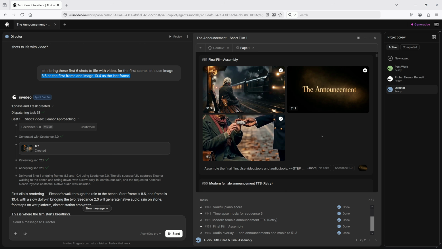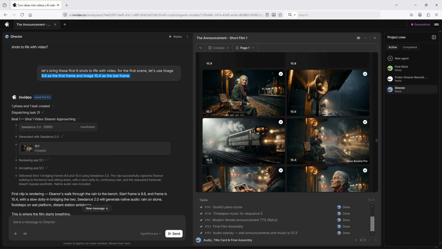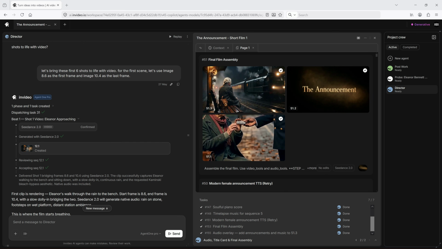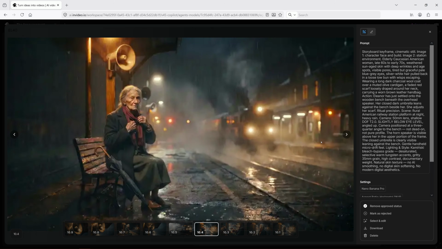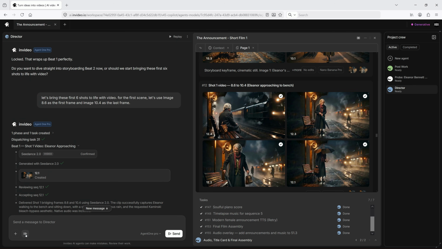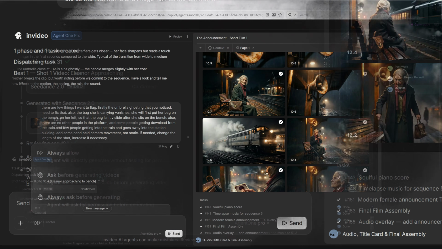Once the keyframes, shot list, and scene sequence were finalized and locked, it was finally time to move into full video generation. For the first shot, I used image 8.6 as the opening frame and image 10.4 as the ending frame. Before generating videos, there is one setting worth mentioning. By default, generations are set to Always Allow, but I would recommend switching to Always Ask. This lets you review the shot plan before generation, which can help avoid unnecessary regenerations.